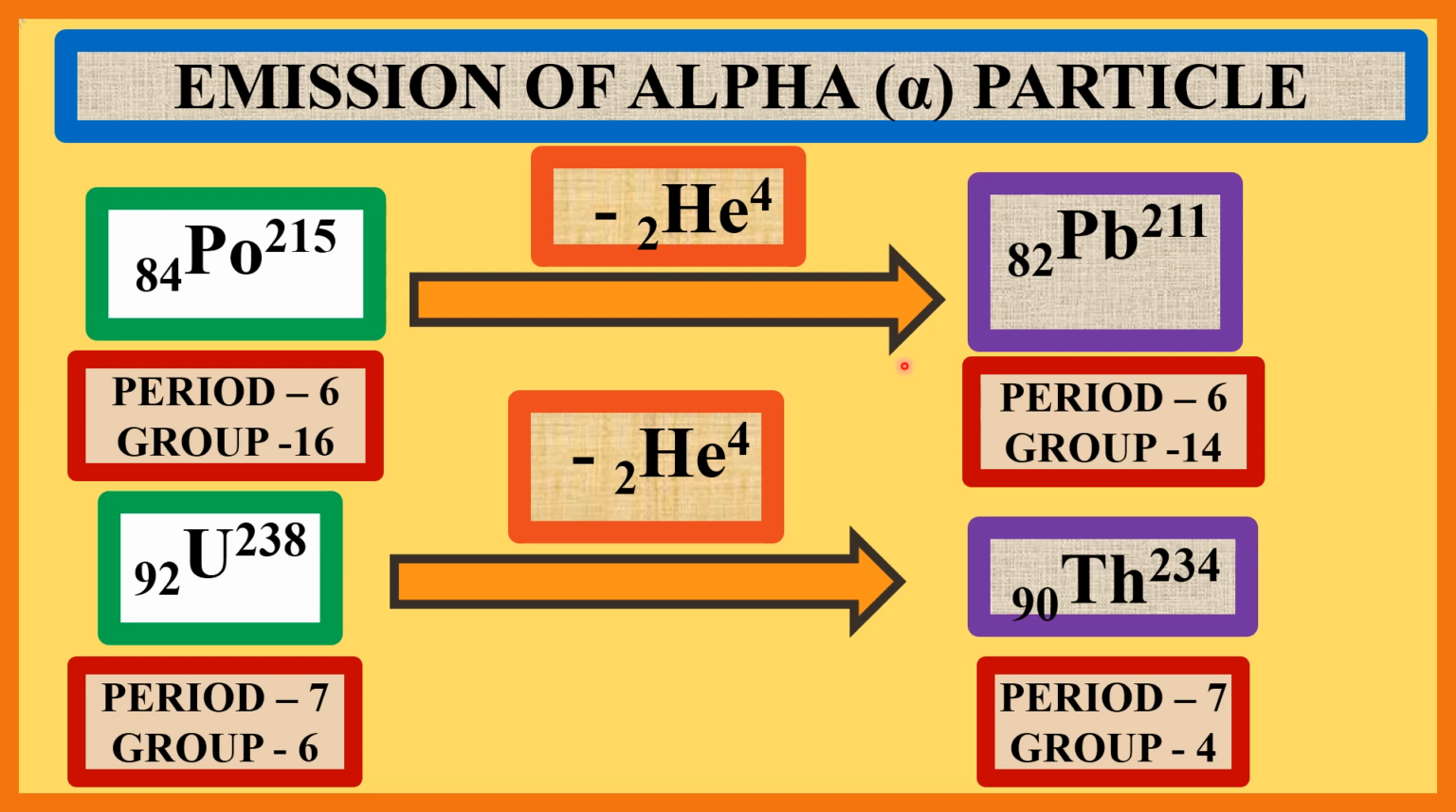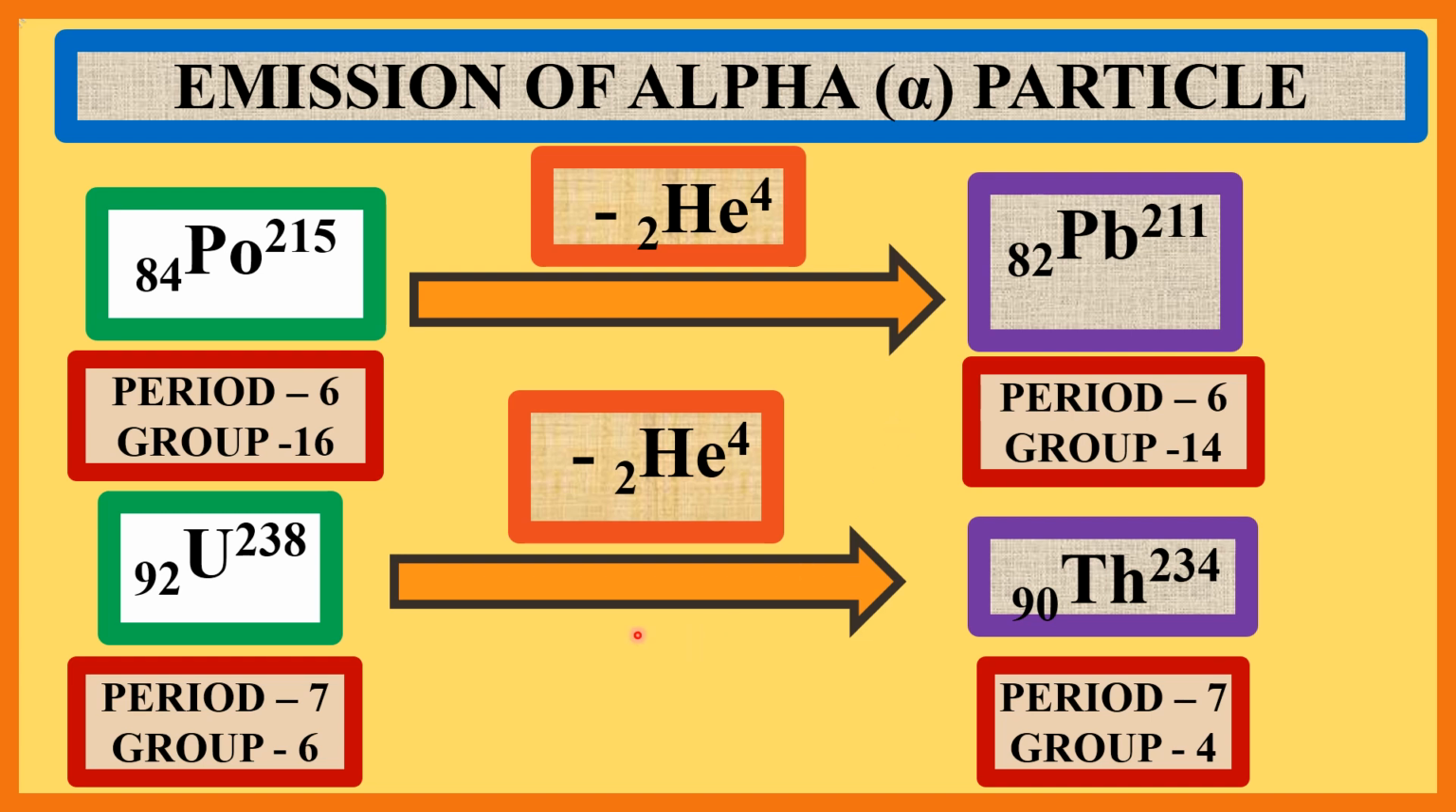The position of polonium in the periodic table is period 6 and group 16, and the position of lead in the periodic table is period 6 and group 14. That is, newborn daughter element lead is displaced 2 places to the left in the periodic table.